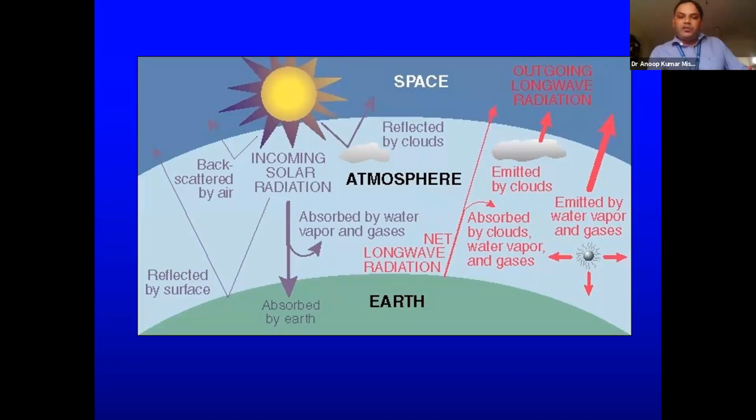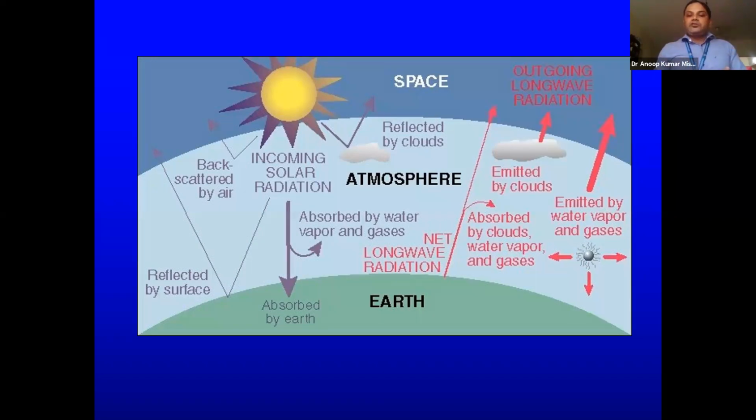That's why it is called short wave. Short wave means the left side. Yesterday I showed you one spectrum. On the left side we saw X-rays, ultraviolet, and visible parts. So it is the majority visible part only. So we get incoming short wave radiation, that is called incoming solar radiation.